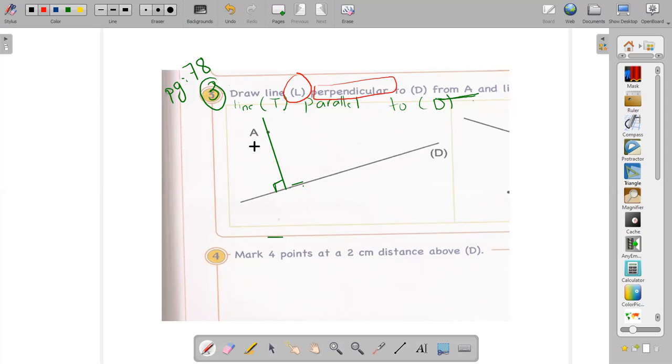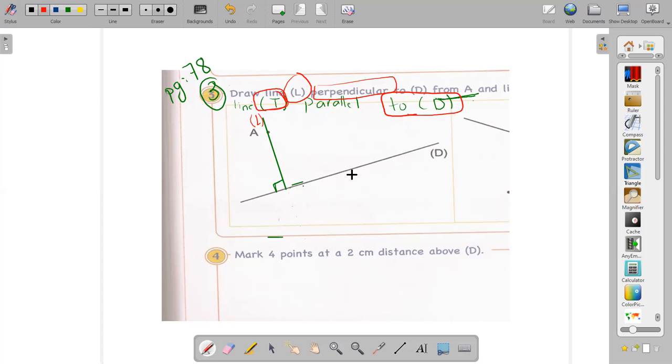This line, I will name it what? L, between brackets. This line never ends. You can extend it down, you can extend it up. Okay? It never ends. So this is the line L. The perpendicular line, name it L. Now the parallel line, I will name it what? T. It's parallel to which line? It's parallel to D. So I will now draw a line parallel to D from the point A.